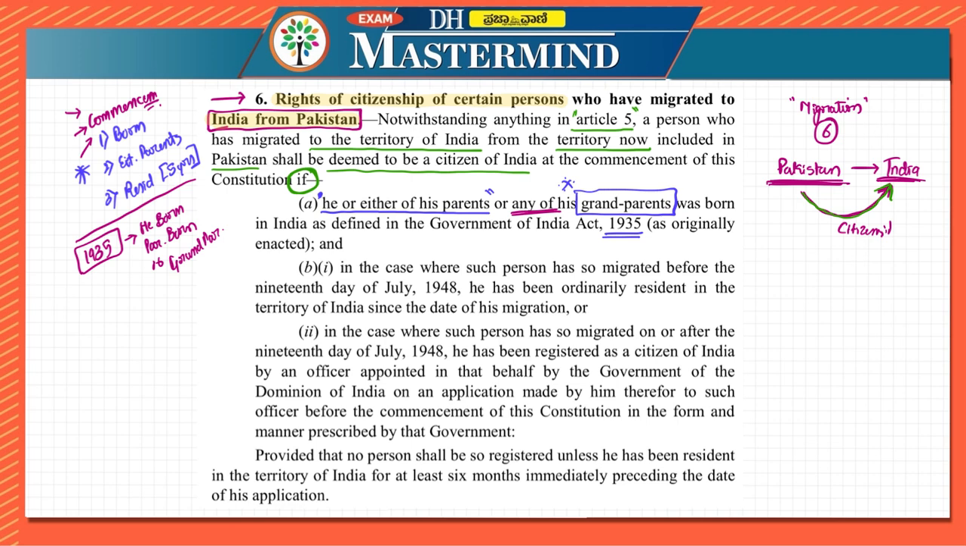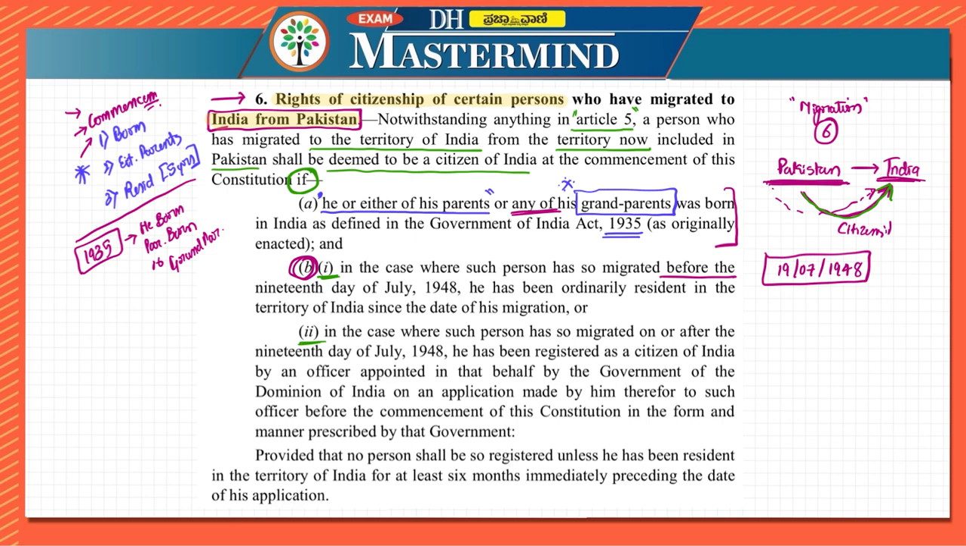So they can be given citizenship of India if they have been in Pakistan and from there they have migrated to India. Only then, correct? So this is the first condition. Second one has 2 different conditions. We'll understand about this in detail. In case where such a person has so migrated before 19th July 1948. They have migrated before 19th July 1948.